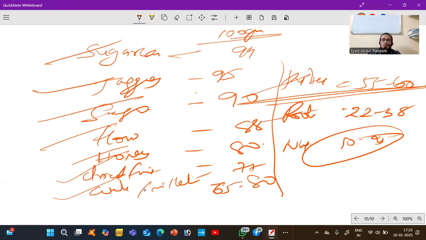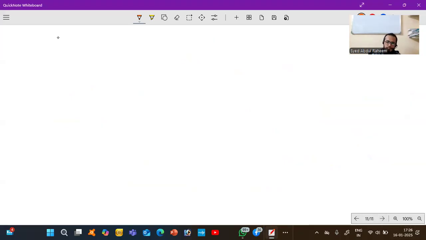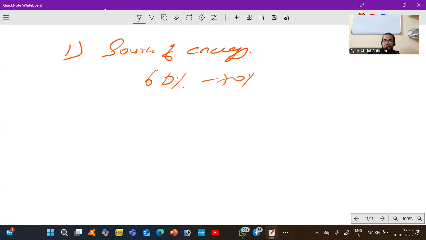Next is, what is the function of carbohydrates in our body? We have to know that. There are different types of functions of carbohydrates in our body. Number one function is source of energy. It is a great source of energy. From carbohydrates, we will get 60 to 70% of our energy.